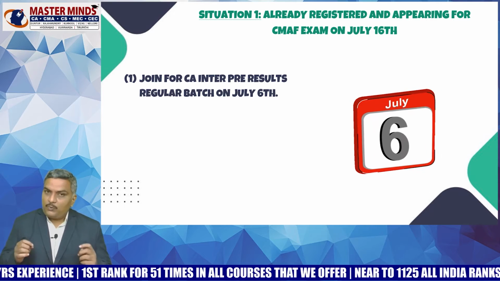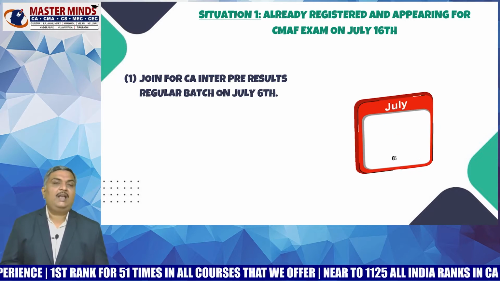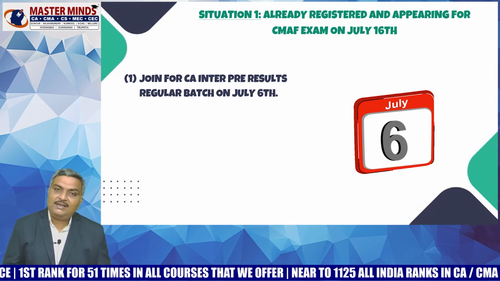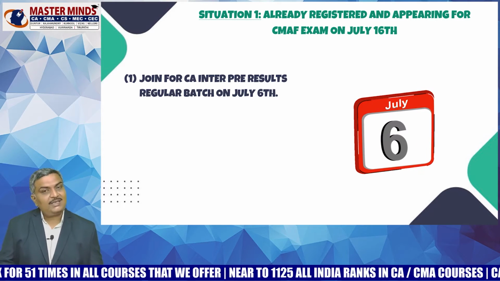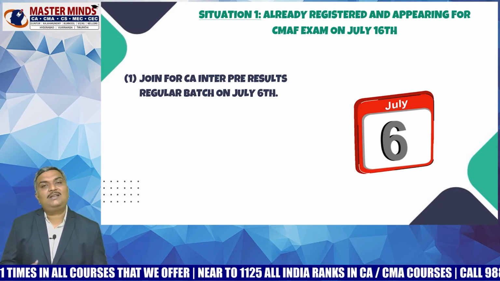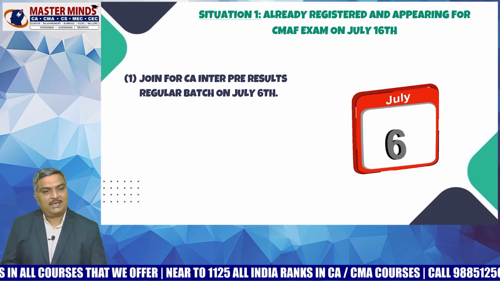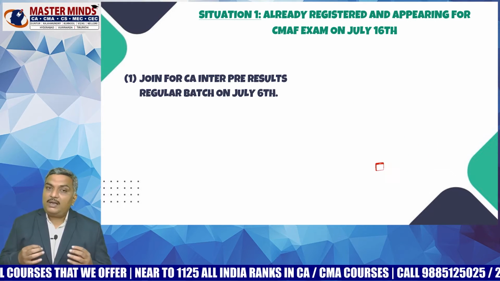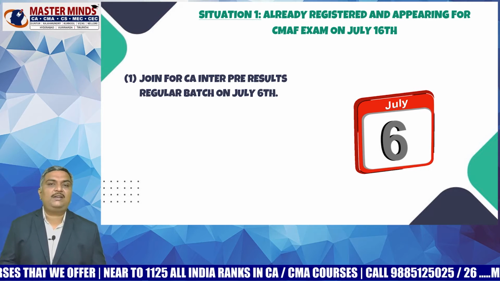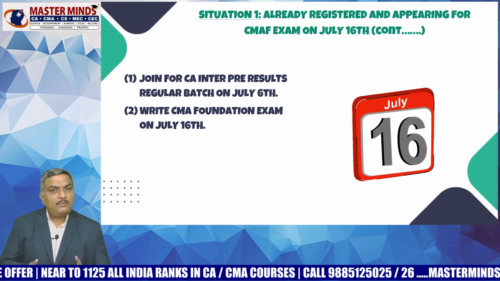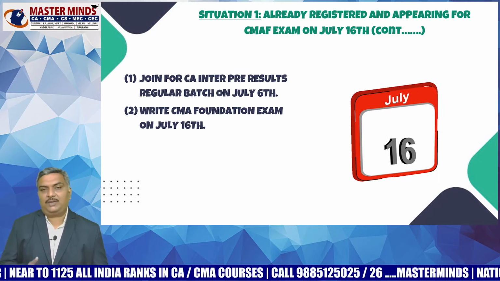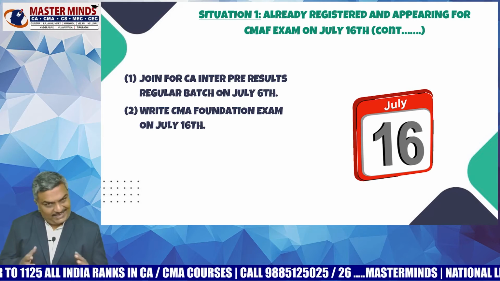So, what is the procedure to be adopted? What the student has to do is, he has to join in CA Inter pre-results regular batch on July 6th. On July 6th, we are going to start the CA Inter pre-regular batch at Masterminds. So, you should first join in the CA Inter pre-results batch on July 6th. And we will play the videos of CMA Foundation exclusive chapters.